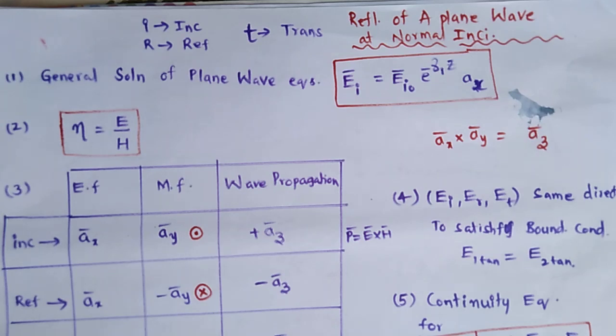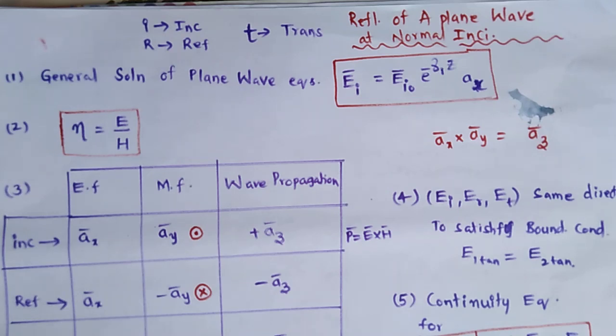So the wave propagation will have two types of reflections. One is normal incidence, one more is oblique incidence. Now I am discussing the normal incidence. I am going to discuss the general case for the normal incidence.